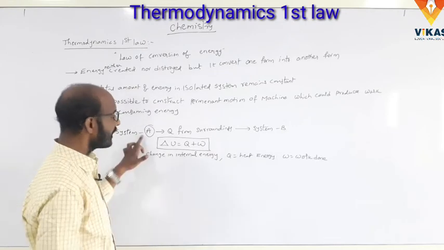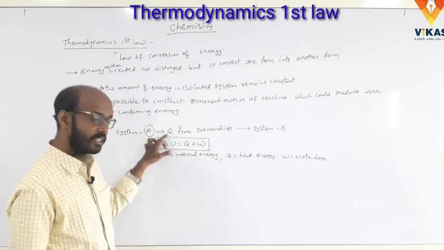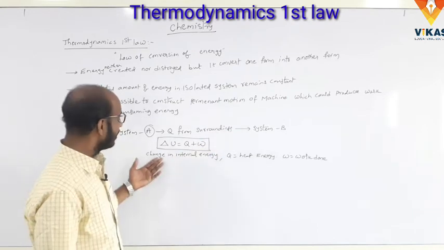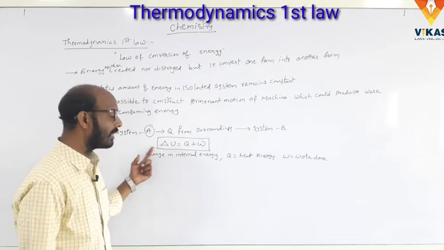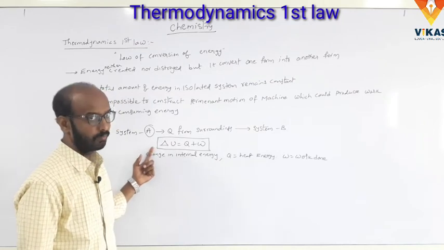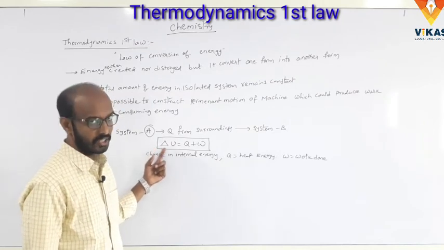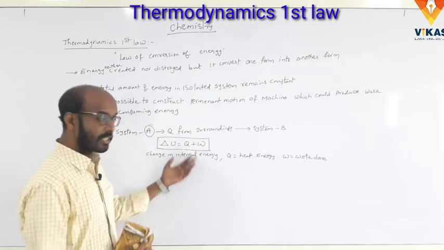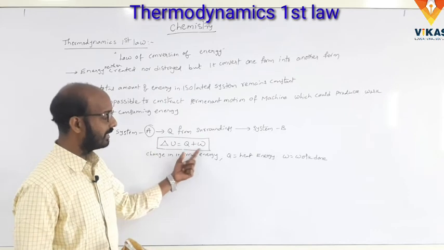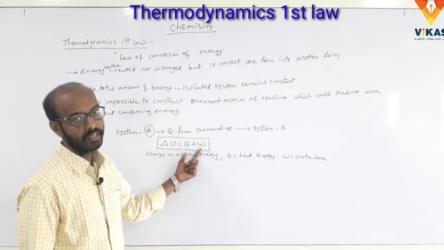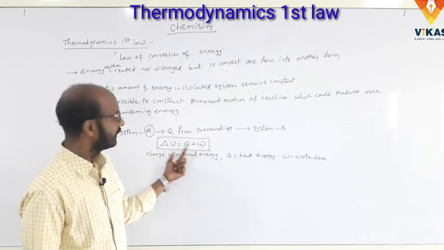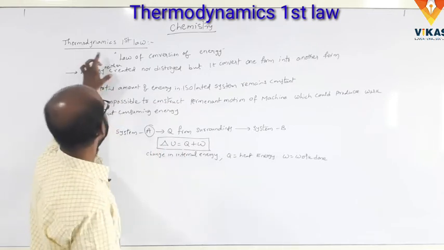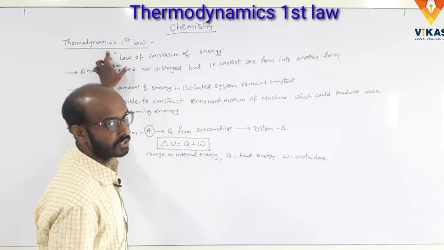We take the system A, it absorbs some amount of heat energy from the surroundings, and it converts to system B. Mathematically it is expressed as delta U is equal to Q plus W. Here Q is the absorption of heat energy from the surroundings by the system. So finally work done is carried out. That is the thermodynamic first law. Clear? So it is the law of conservation of energy.